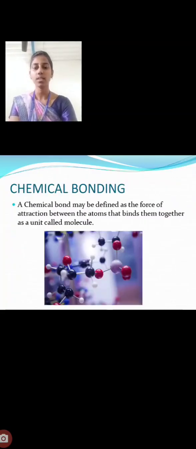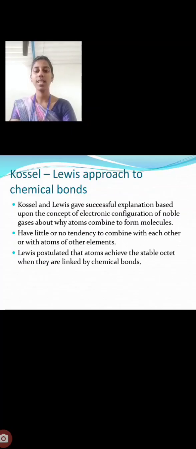bond. First, we see what is meant by chemical bonding. A chemical bond may be defined as the force of attraction between the atoms that binds them together as a unit called a molecule. Chemical bond is the force of attraction between the elements. Kossel and Lewis approach to chemical bonds. Kossel and Lewis, the scientists, gave a successful explanation based upon the concept of electronic configuration of noble gases about why atoms combine to form molecules.